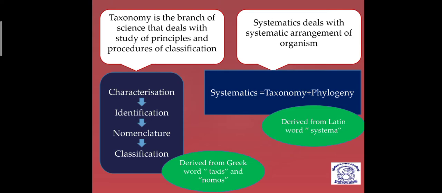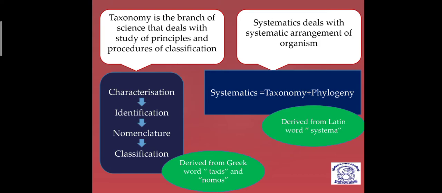And dear students, when I realize that it is somewhat related to or identified with this organism, then we will give a name to that particular new organism, and that is the third event that occurs, the nomenclature. After nomenclature, I will put this organism in convenient groups, and that is classification. So dear students, you should understand these four things. That is the main part of the taxonomy process.